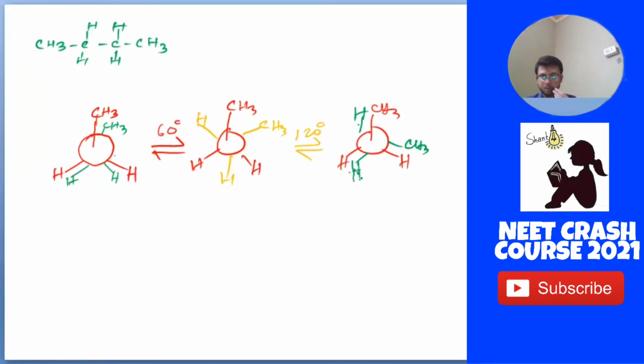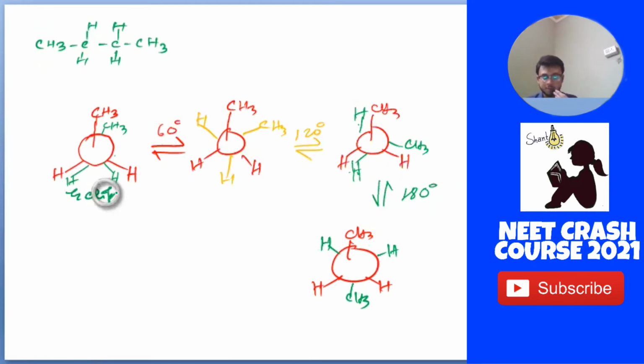Now we are going to rotate it another 60 degrees, until the molecule comes like this. The CH3 will come here and the two H will go here and here. So it is our staggered form and it is our eclipsed form. Okay, it is our staggered form.